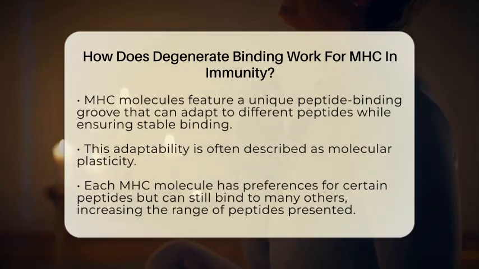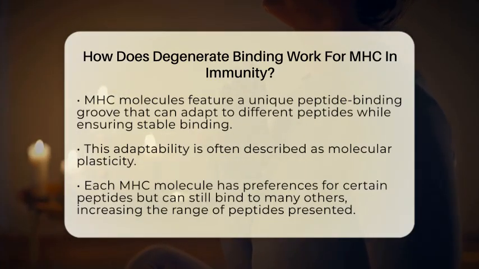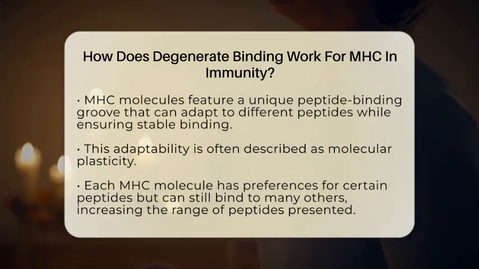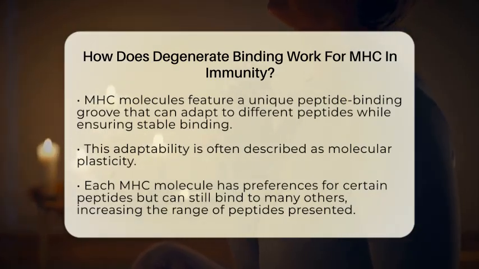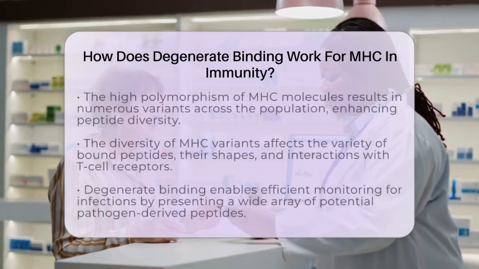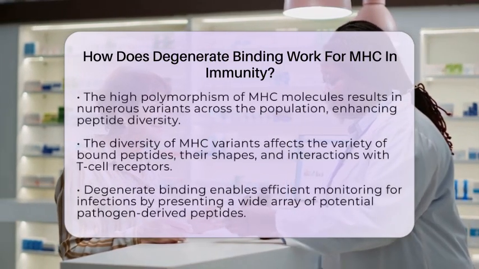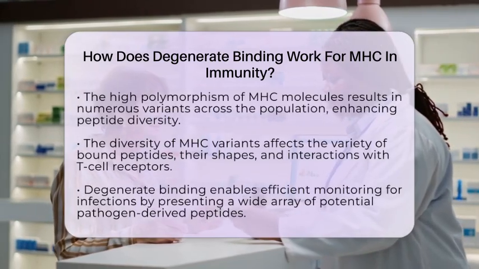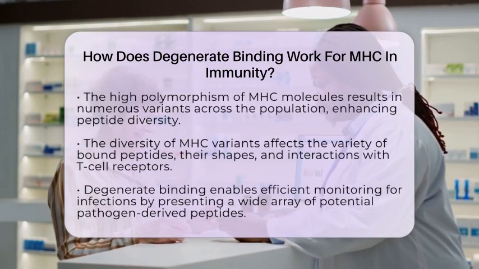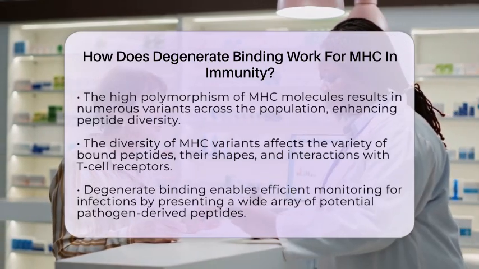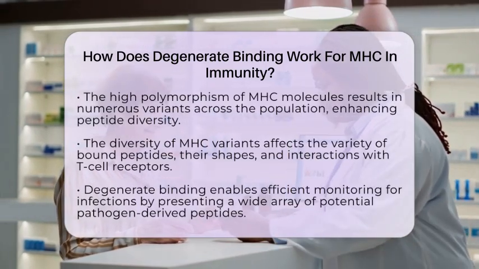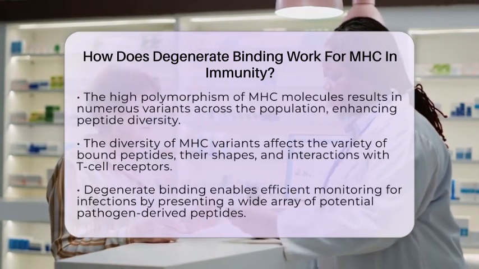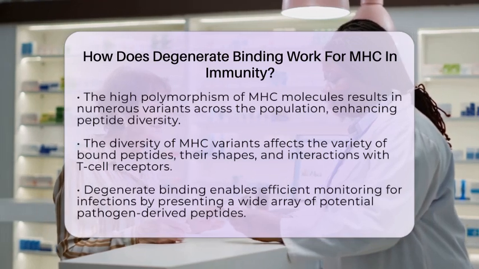MHC molecules are also highly polymorphic. This means there are many different versions of MHC in the population. Each variant has slightly different preferences for binding peptides, which increases the range of peptides presented across individuals. This diversity affects three main aspects: the variety of peptides bound, the shape of the bound peptides, and how the MHC peptide complex interacts with T cell receptors.